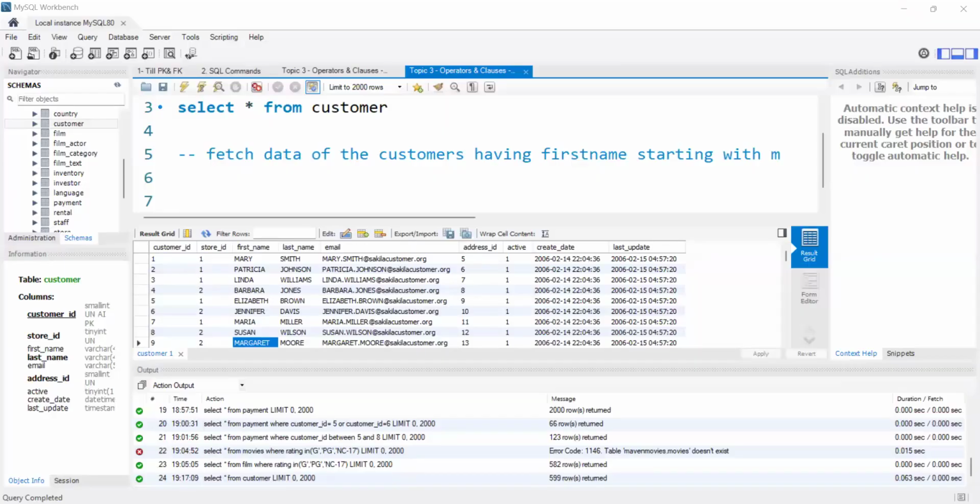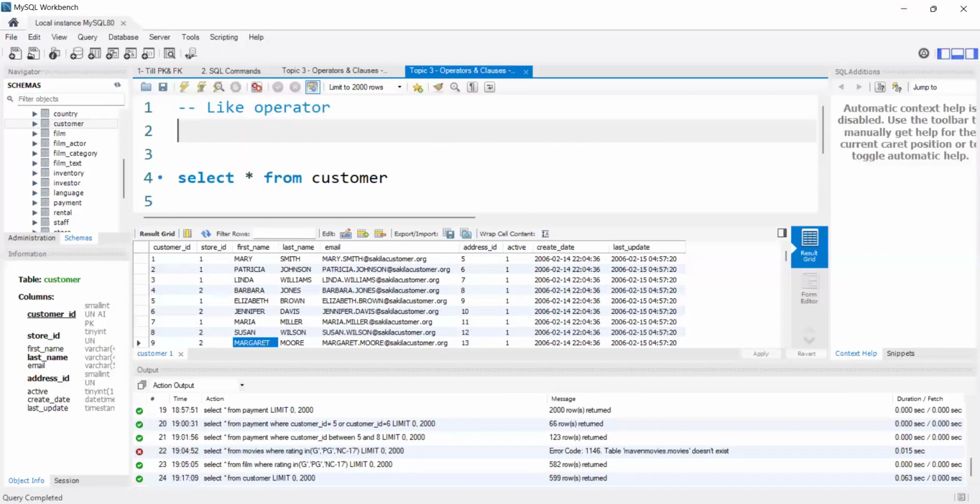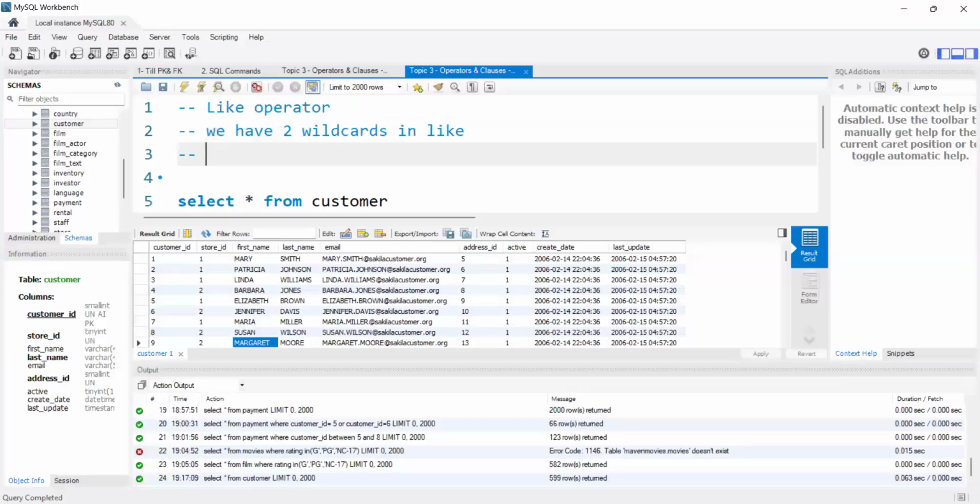In like operator, basically we have two wildcards. First is percentile and underscore.